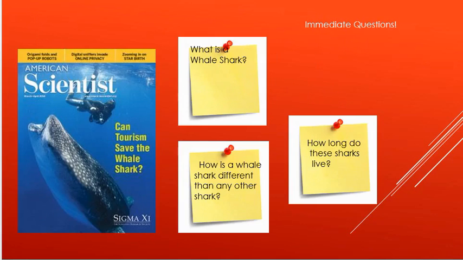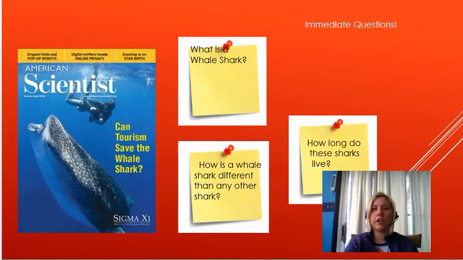Here's an example. American Scientist: Can tourism save the whale shark? The first thing you want to do is, before you read, preview the text by skimming through and looking at the front and the back, and then also looking at the pictures. Think about the immediate questions you have. For example, what is a whale shark? How is a whale shark different than any other shark? How long do these sharks live?